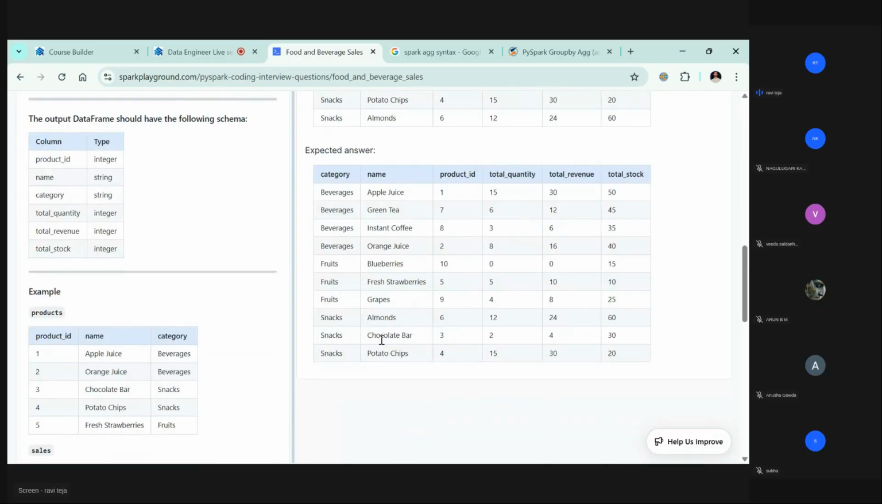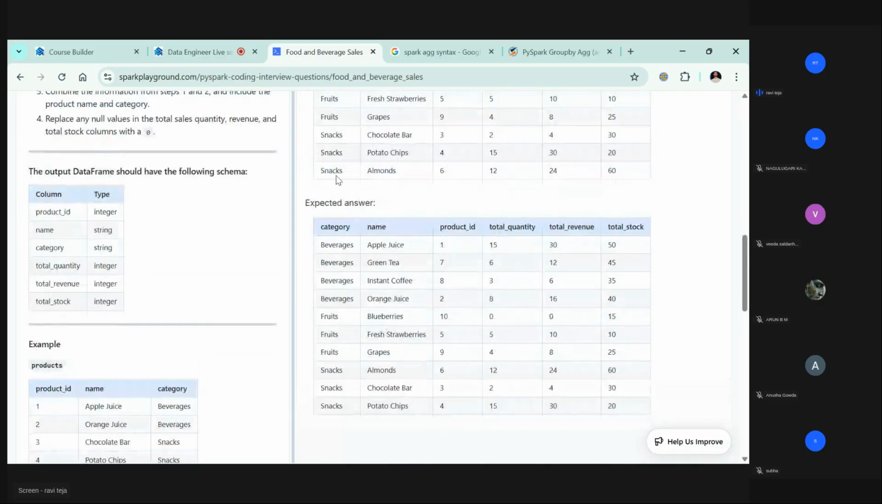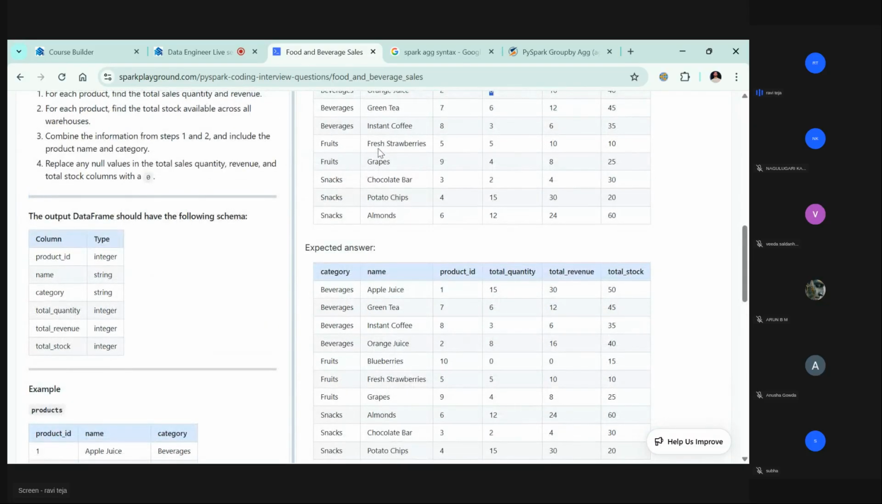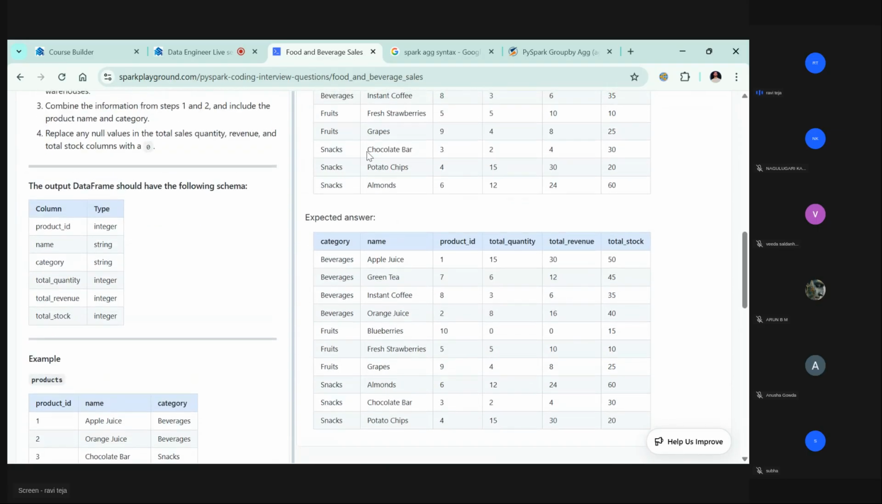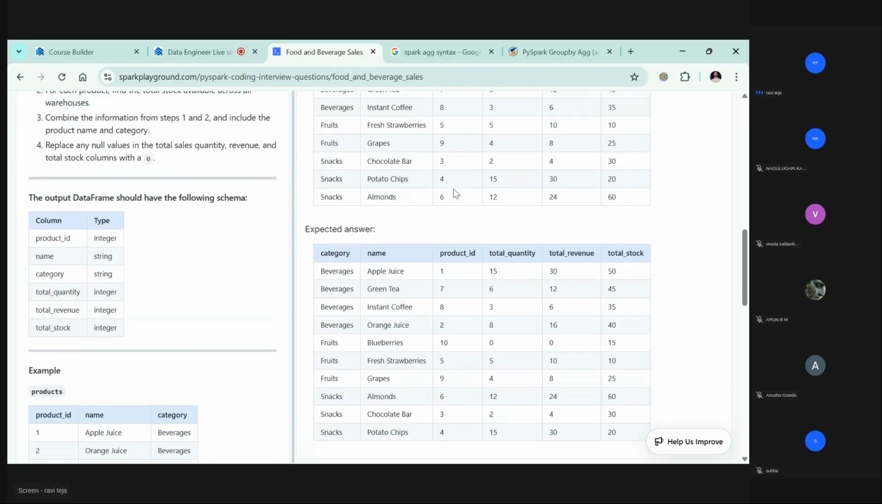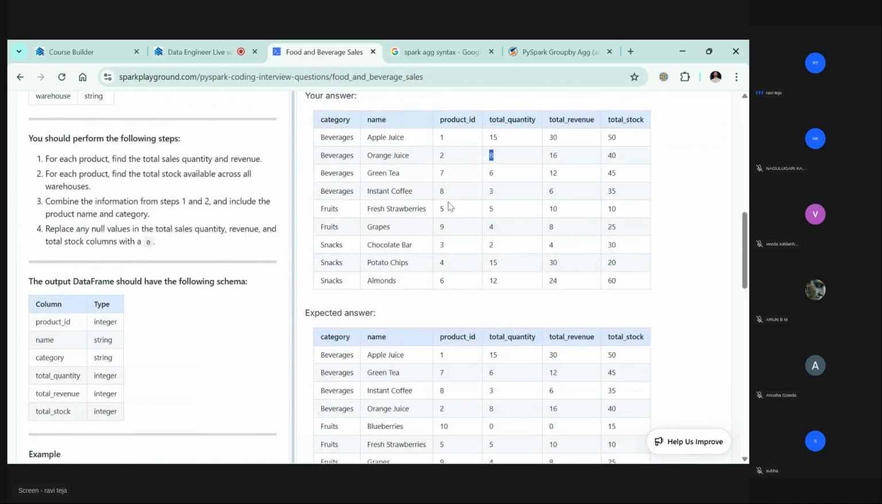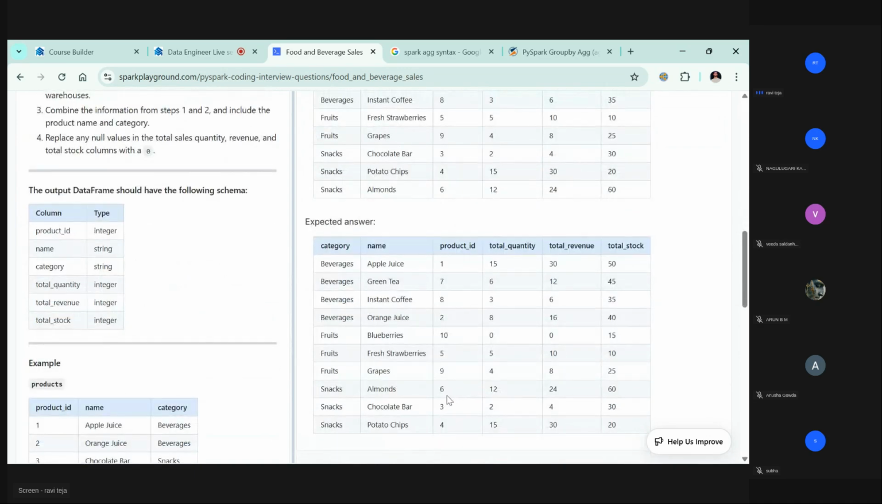Grapes, chocolate. Okay, in place of fruits there are two things: fresh strawberries and grapes. So here also fresh strawberries and grapes. Okay, so these are matching. Snacks: almonds, chocolate bar, potato chips. Chocolate bar, potato chips, almonds. Okay, it says 3 4 6 2 7 8, 6 3 4. So which is not an order. 12 2 15 is also not a specific order. So 60 30 20.